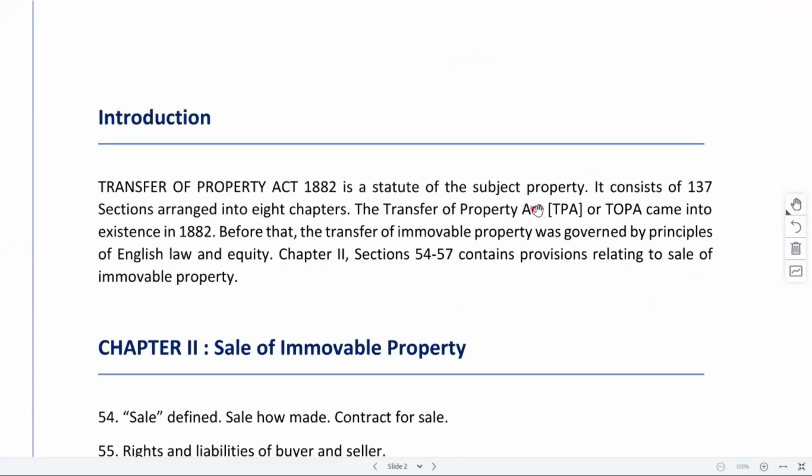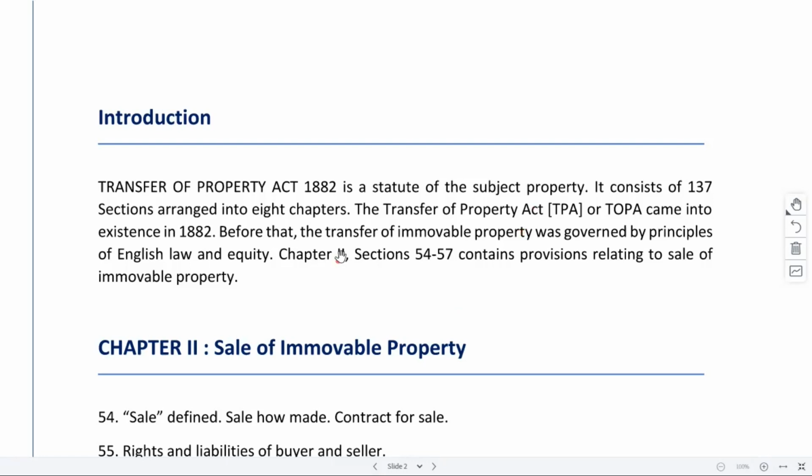So what is Transfer of Property Act? Again, if you are writing an essay type question, you can briefly tell about the legislation also, right? That it's the legislation that talks about all these transfers of property. And then there are 137 sections. They are divided into 8 different chapters, like what we discussed in the first class, right? From there, you can extract some intro part and then you can insert that. All right. So Transfer of Property Act came into existence in 1882. Then under these 8 different chapters, they are talking about different things.